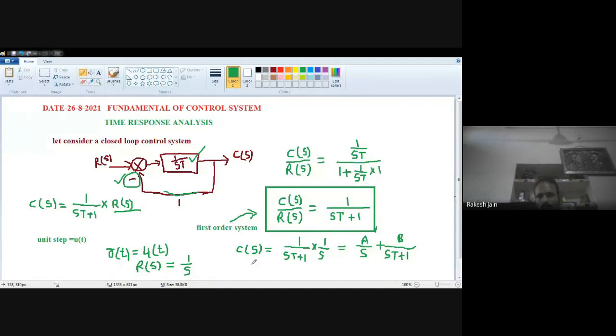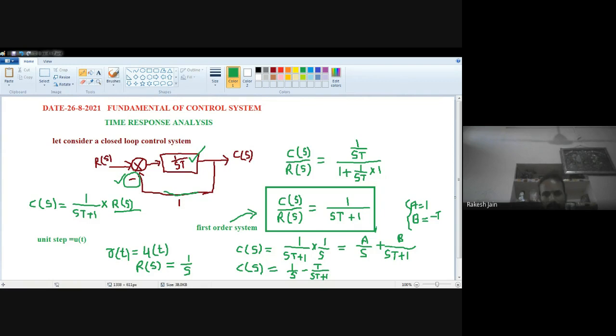Directly I am going to show you, but you will check this one. If you have any problem, then in the next lecture you can ask me, because time is very low. With this partial fraction method, you will find A is equal to 1 and B is equal to minus T. If you are not able to find these values, ask me in the next lecture and I will solve your query. So it will be 1 by s minus T upon (sT plus 1).